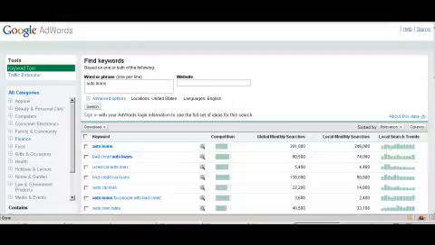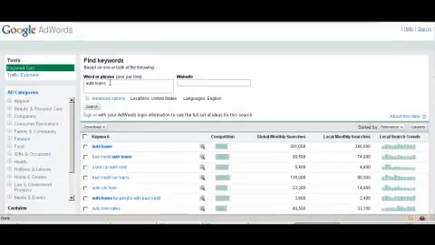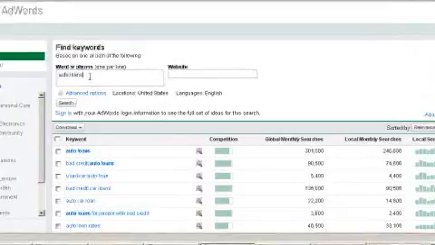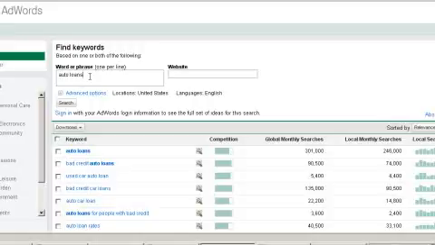Now, the first place to start whenever you're trying to get ranked on page one of Google is to go ahead and find a niche. And in this case, we're going to be looking for a niche with auto loans. Our intention is going to be to monetize a blog through Google AdWords and get it ranked on page one so people are clicking through Google AdWords and we're getting paid.